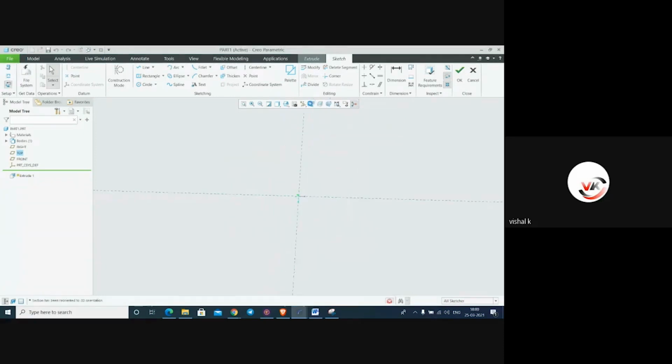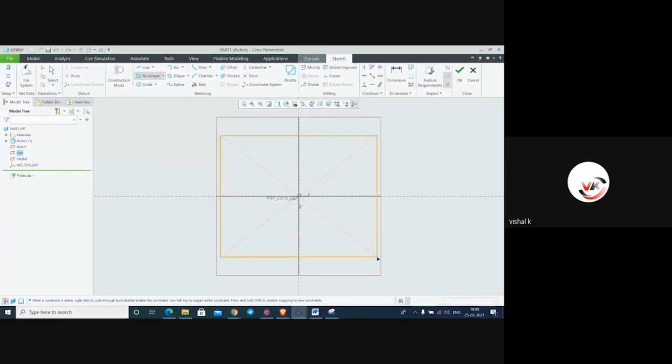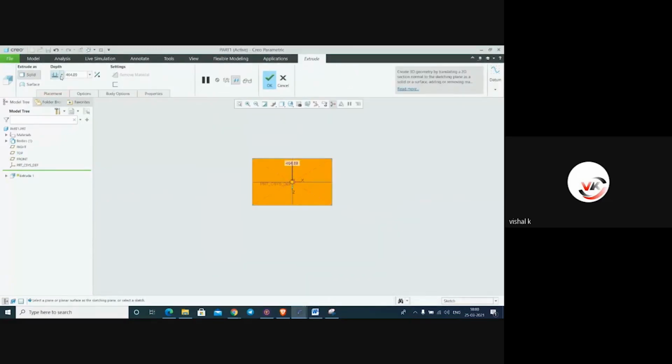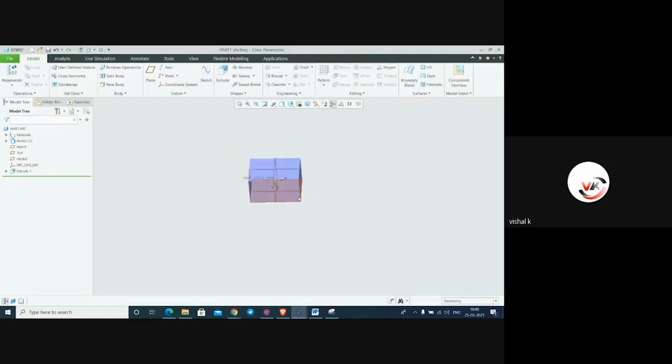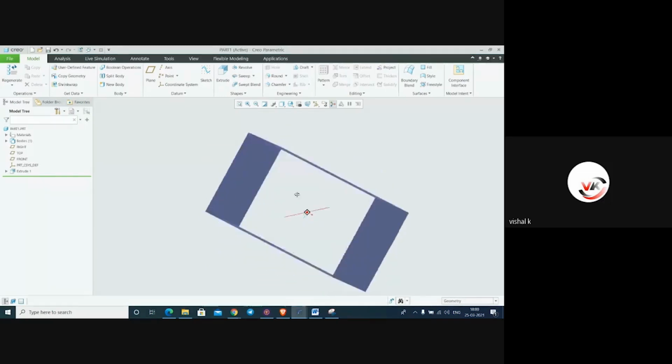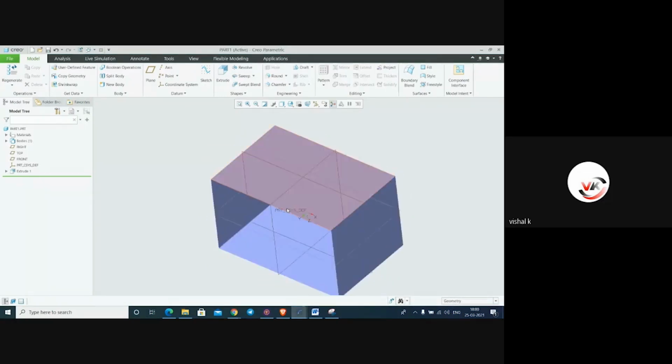So extrude on this plane, normal to the sketch. From here we can make a simple rectangular profile for understanding purposes. Here is the option symmetric both sides. See this, symmetric both sides, and here is the option for surface. If you want to make a surface part, we have to select this surface option. Just say okay. See, this simple box we have created.